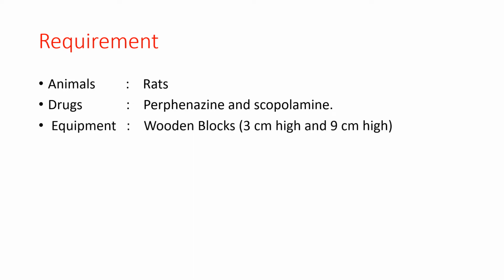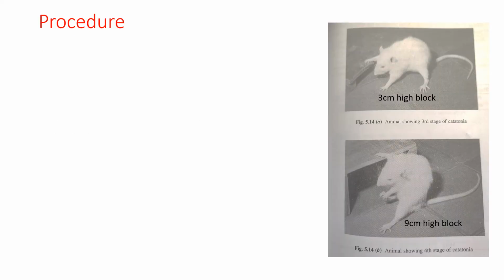Requirement: the animal required here is rats, and the drugs are perphenazine and scopolamine. Equipment: wooden blocks, 3 cm high and 9 cm high. Procedure: weigh and number the animals and divide them into two groups. Each group consists of 9 animals.